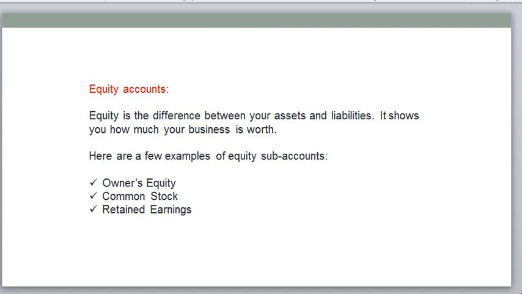So equity is just the difference between assets and liabilities. We can find the equity as assets minus liabilities. Once you see how many assets and liabilities are there in our company, and you deduct liabilities from assets, then you will find the equity.